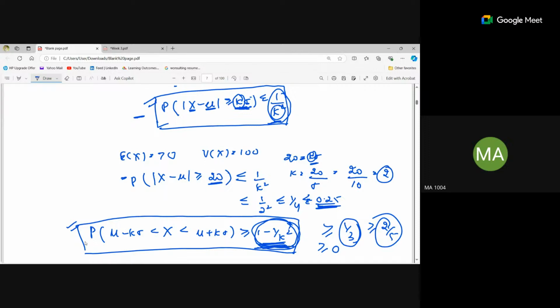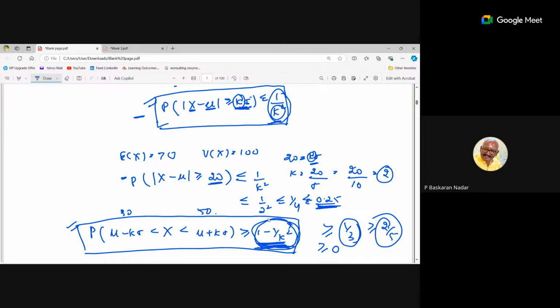If the question is given that what is the probability that it takes a value between say 30 and 50, something like that, then we calculate this value. What is the lower bound that the x takes values between 30 and 50? That's all right. But why are we using the word lower bound? The upper bound is what makes it meaningful. Yes, it cannot be more than that. That is why we call it an upper bound.